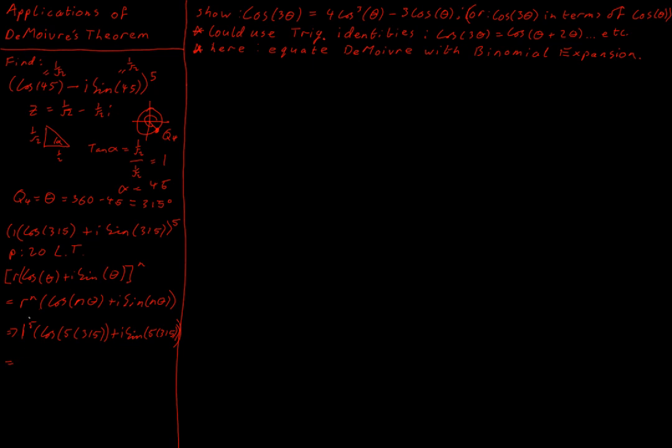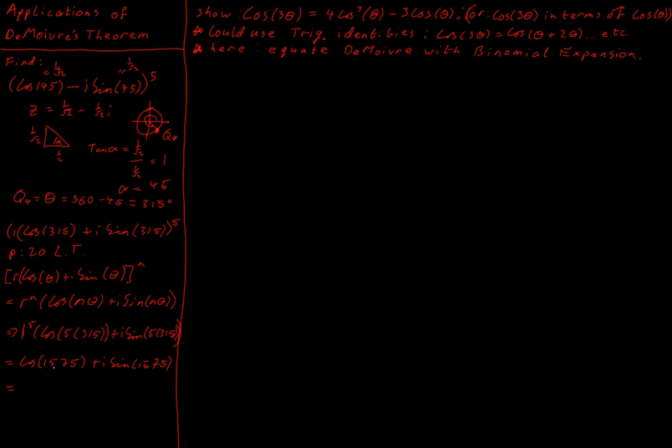Which ends up being equal to 1 to the power of 5, which is still just 1. And I end up with cos of 1575 plus i sine of 1575. Again, I have dropped the 1 because 1 times this is exactly the same thing, so you don't need to bother writing it in.